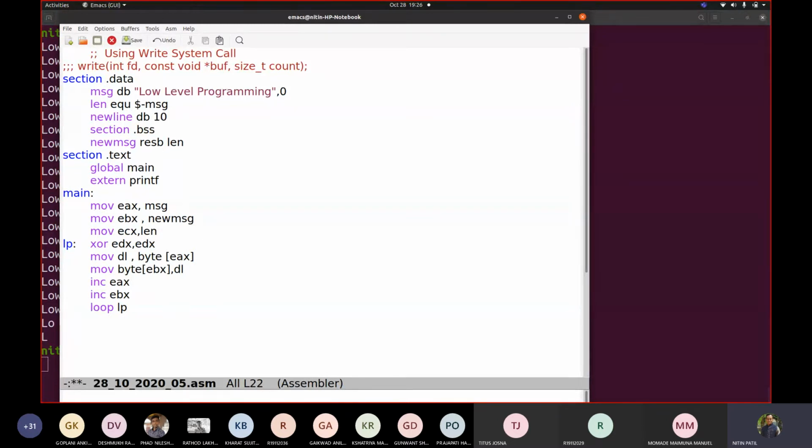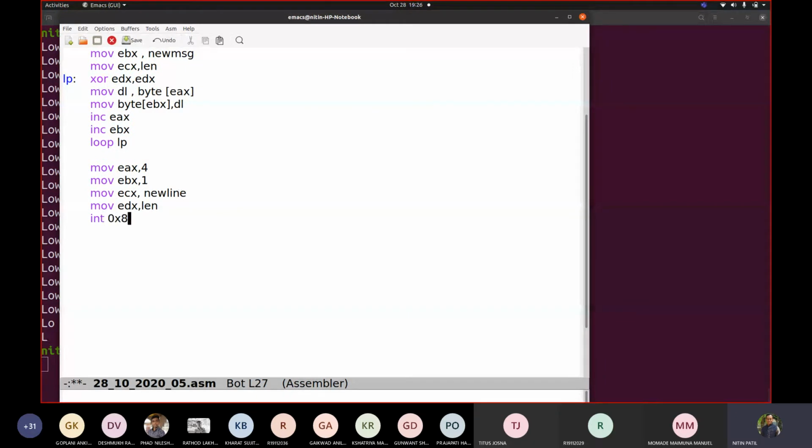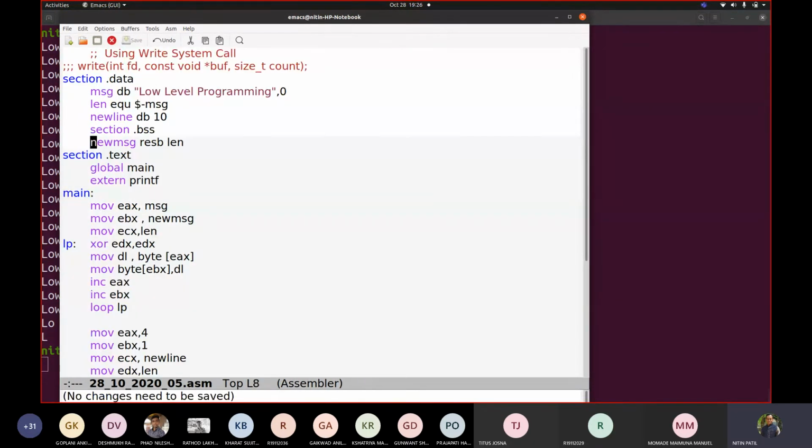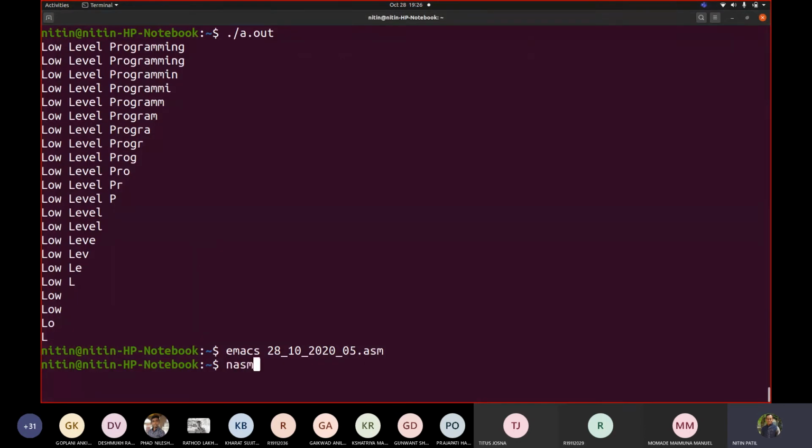Fine. I will show you line by line what exactly we are trying to achieve. Then we will use the write system call: mov EAX, 4; mov EBX, 1; mov ECX, new line; and mov EDX, len; int 0x80. Now let us see whether we can print this message. Awesome. I will explain that code. Please wait.